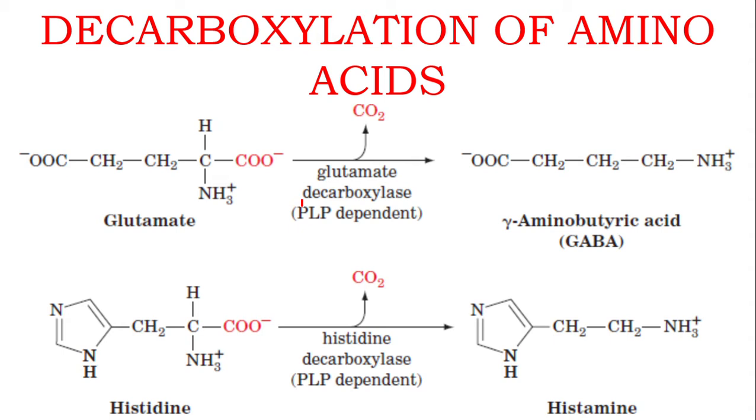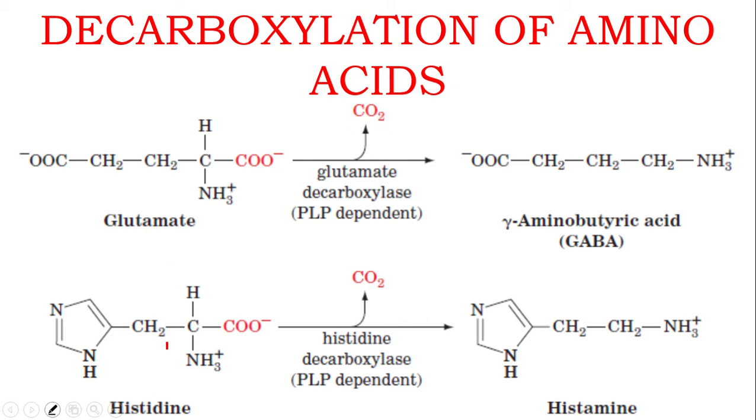Here in this diagram you can see glutamate, that means glutamic acid, and also histidine. Think about glutamate. This is a carboxyl group shown in red color. That carboxyl group is leaving as carbon dioxide.